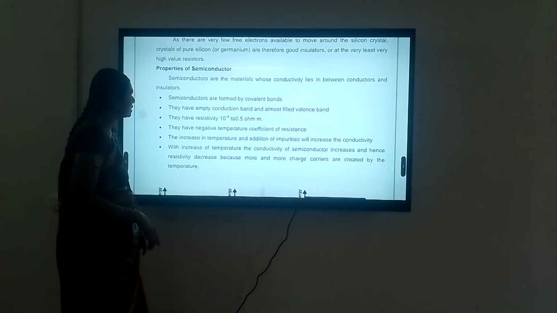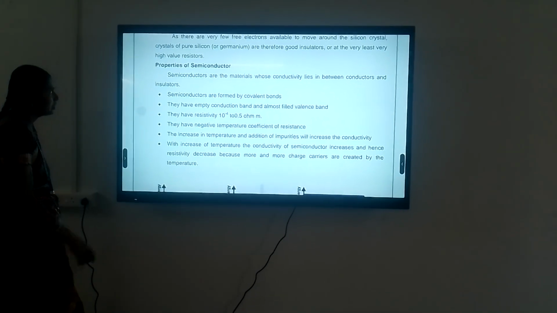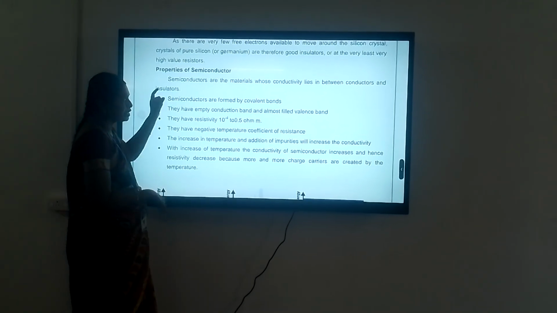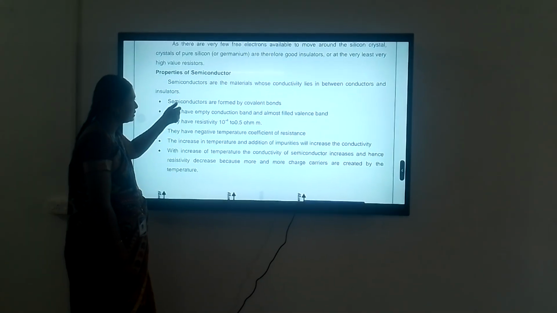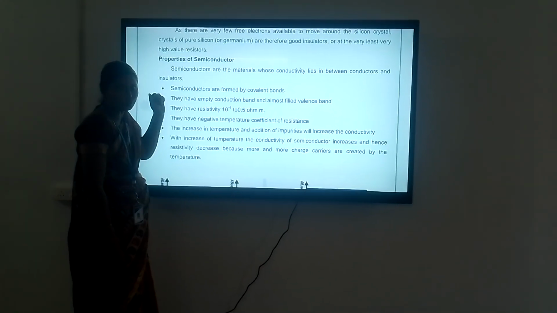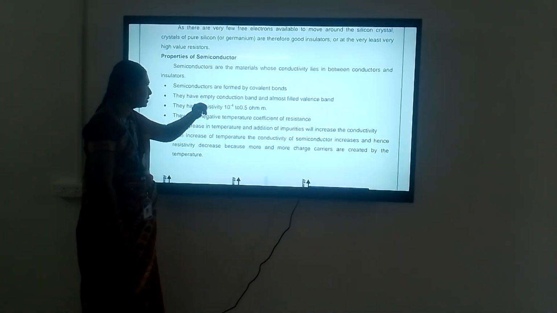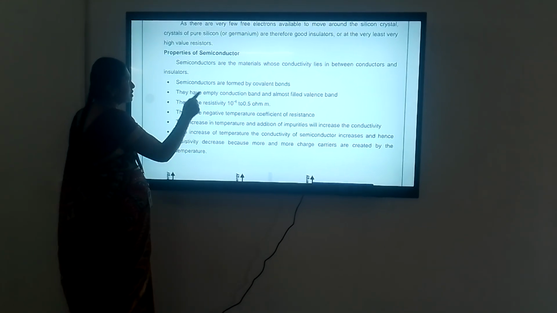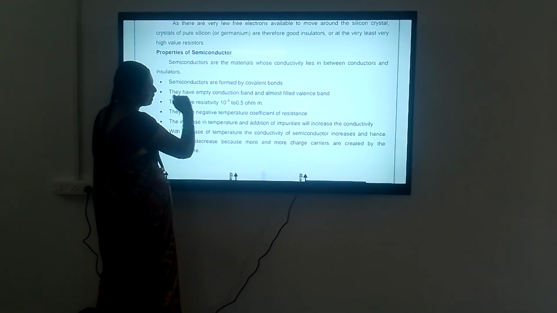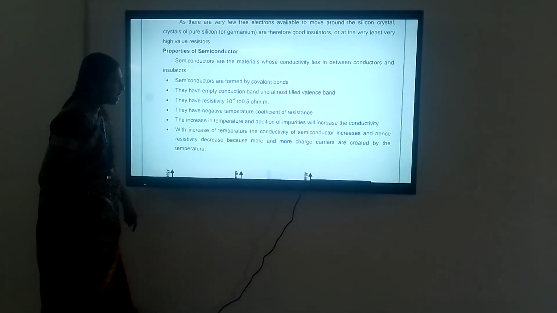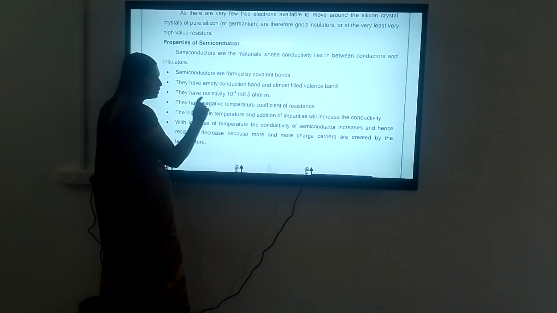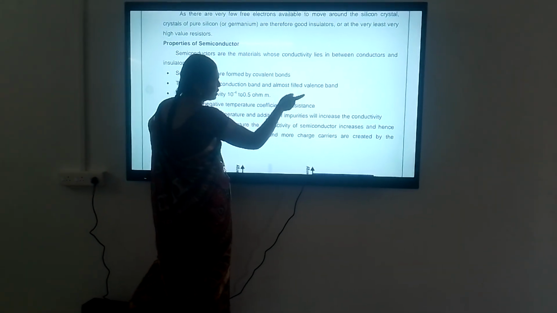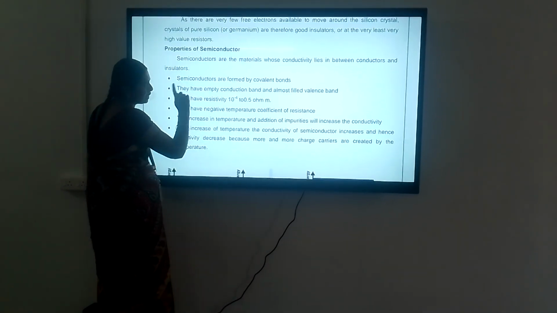Next we go to see the properties. First, semiconductors lie between conductors and insulators. Second, semiconductors are formed by covalent bonds. A semiconductor is almost empty in the conduction band and filled in the valence band, because all the free electrons are present in the valence band and the conduction band is empty.